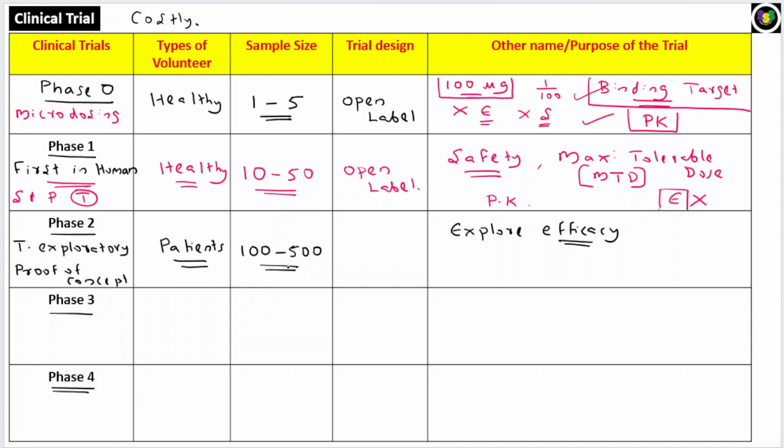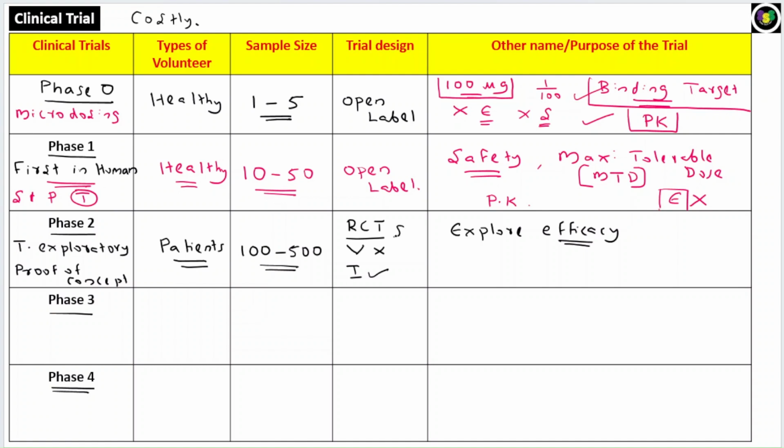Now here, this is not an open label study. That means this is a randomized controlled trial. Here the volunteer will not be aware of what kind of drug, whether he's taking the placebo, something without any drug, or whether he's taking the actual drug. The patient will not be aware. But the investigator will know. Investigator knows what kind of drug is given.